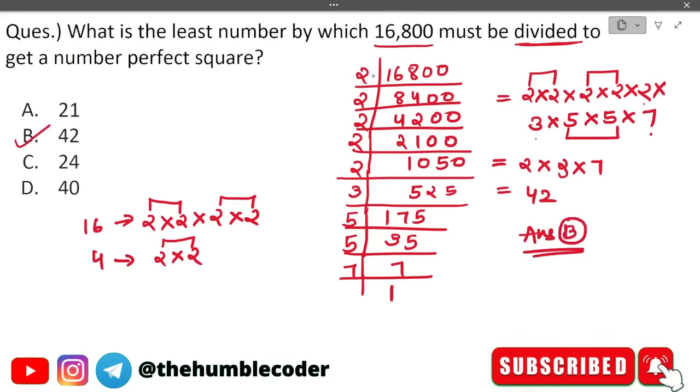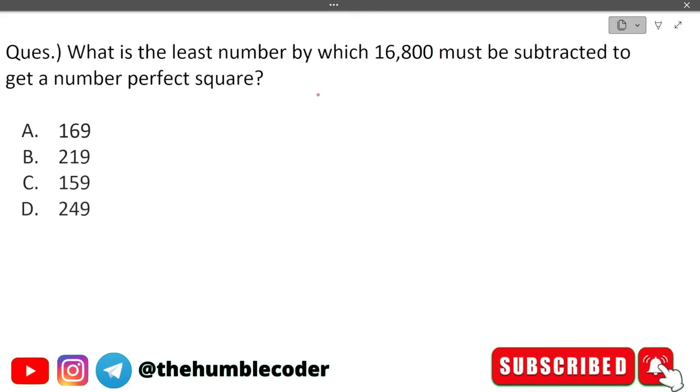In order to solve these types of questions, you have to solve it in this way, because it is asked to divide. That is why first we will take the LCM, and then based on that we will find out the pairs, and which ones are the individual ones. We will multiply them, and the part that we get will be the one which we need to divide. Then we will get the final answer. Let's look at this question.